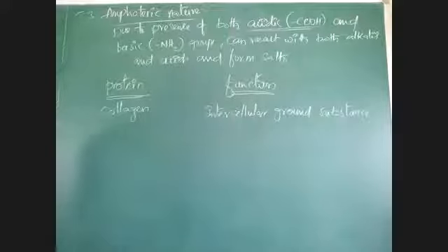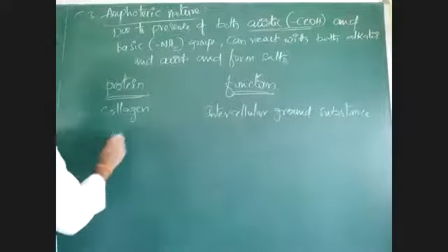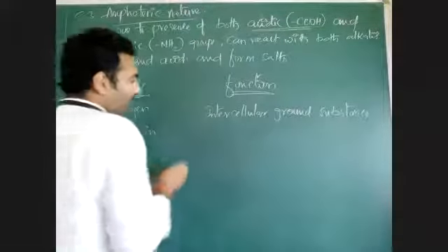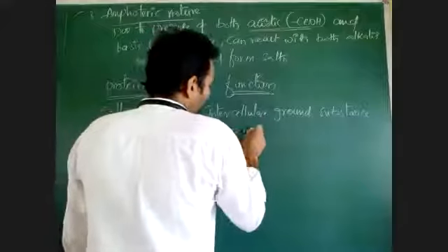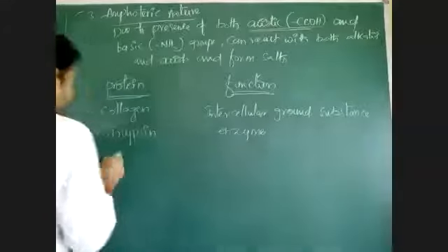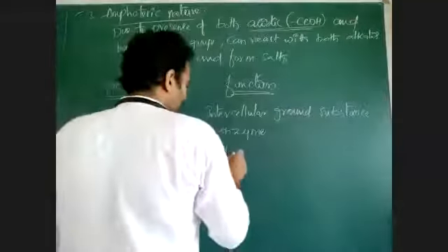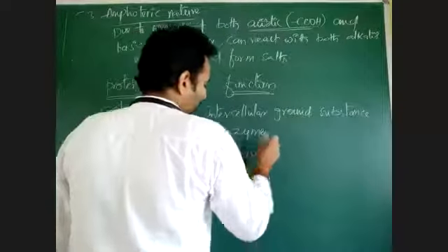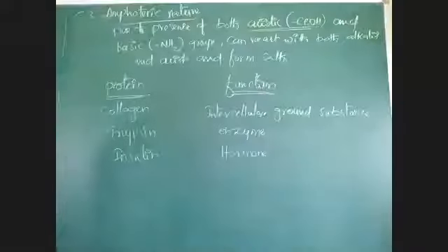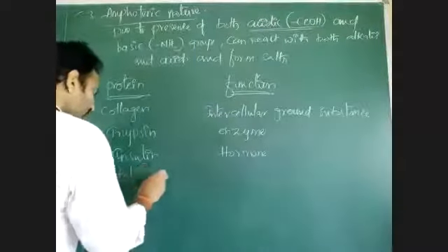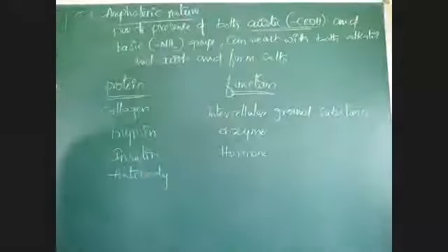Then trypsin. Some importance which are given in NCERT. Trypsin acts as enzyme. Insulin is there, which acts as hormone. Not only trypsin, there are many enzymes I gave you. Antibody means I gave you defense protein, immunoglobulin antibody.